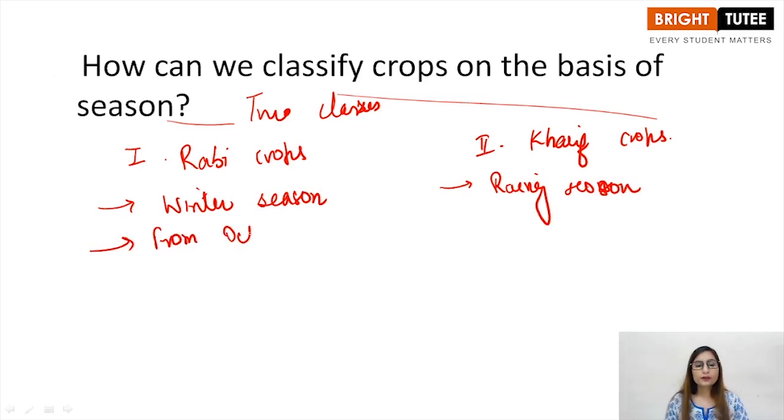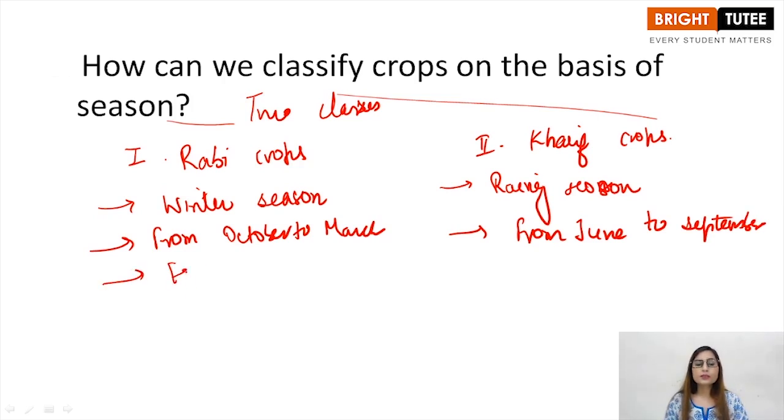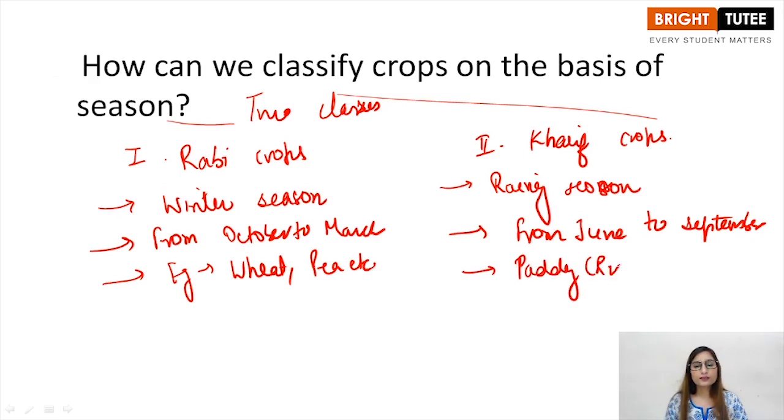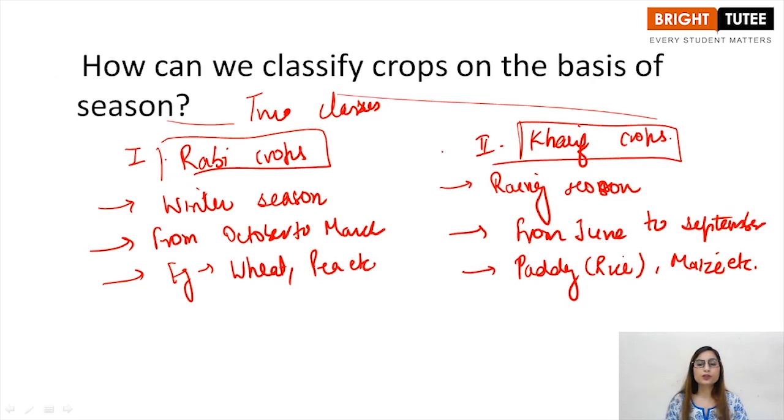From October to March. These are grown from June to September, right? Examples, what are the examples? Wheat and pea, right? Examples for Kharif are paddy or rice and maize, etc. Right? So this is how you draw a comparison between Rabi crops and Kharif crops. These are the two classes. This is the classification based on the seasons or climatic conditions.